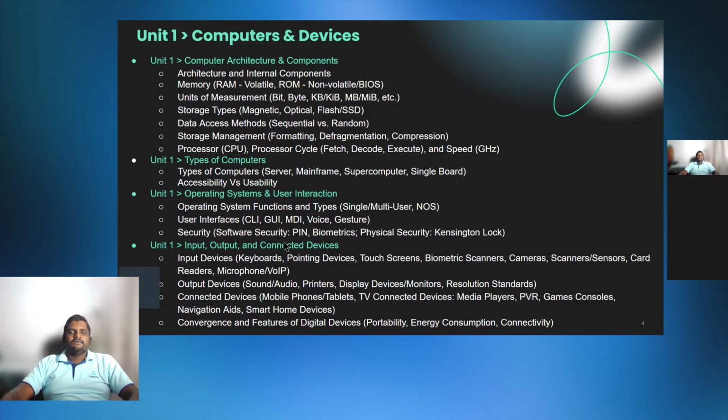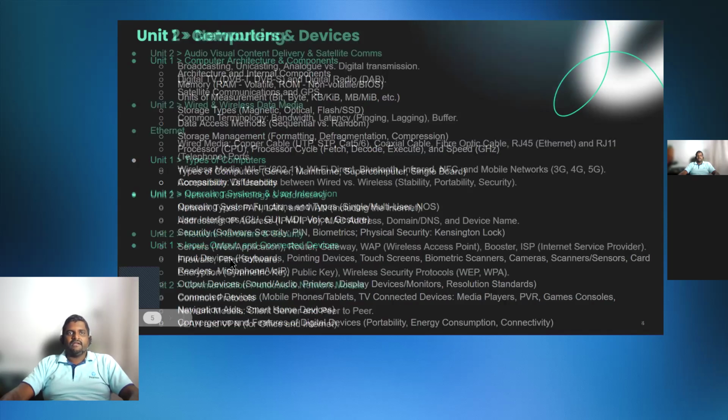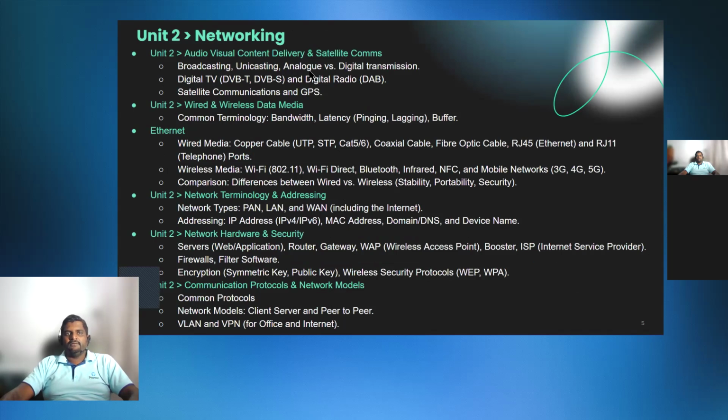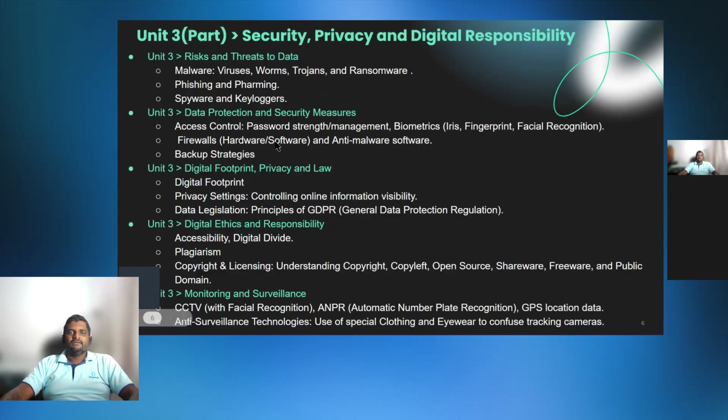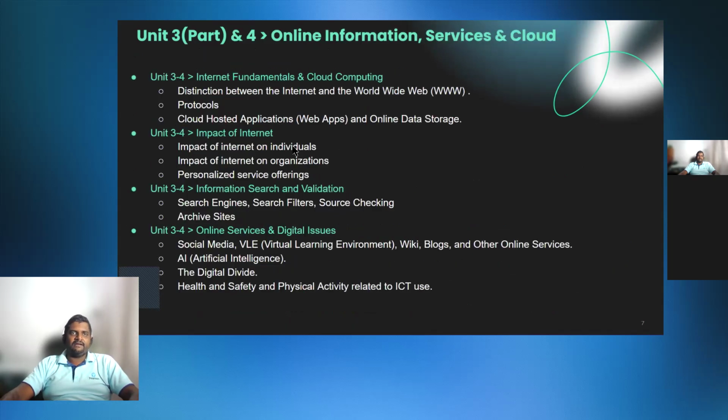Okay. So next we will be doing input and output connected devices, all of those things in the book, right? And under unit 2, we will be covering a lot of things related to audio, visual, and content delivery, wired and data media, network terminology, network hardware, communication protocols, a lot of those things, right? So don't really worry about these things. These will be covered during the class, right?